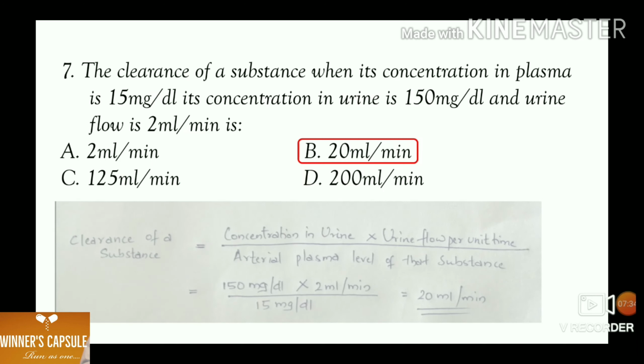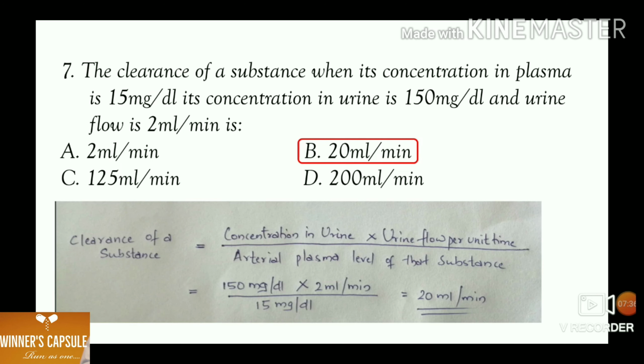The equation for solving this question is as follows. Before that, we need to know what is renal plasma clearance. Renal plasma clearance is the volume of the plasma from which a substance is completely removed by the kidney in a given amount of time. So, the equation for renal clearance of a substance is concentration in urine multiplied by urine flow per unit time divided by arterial plasma level of that substance.